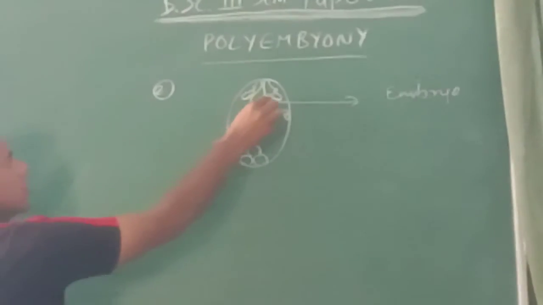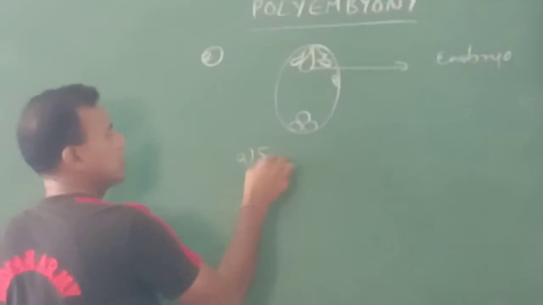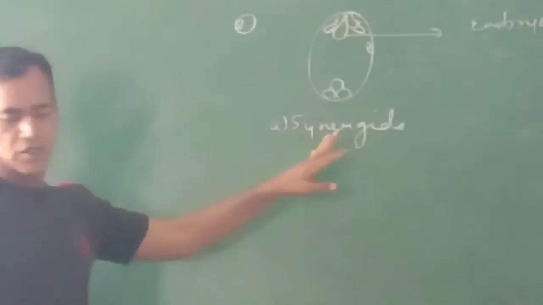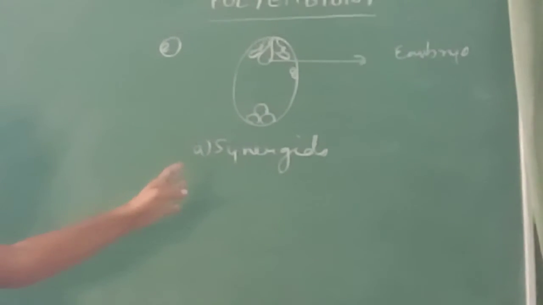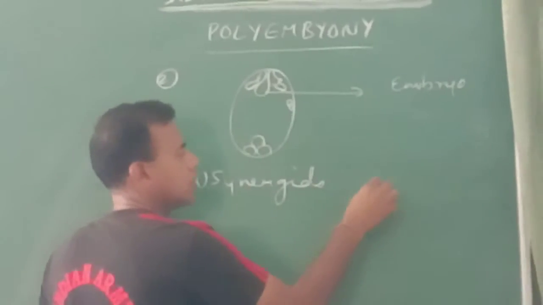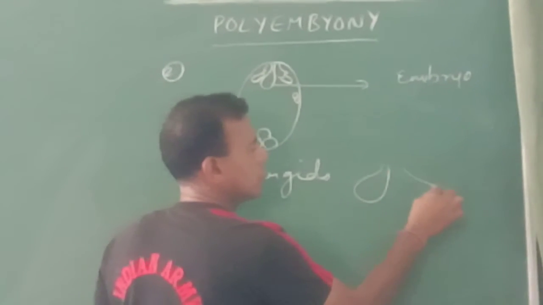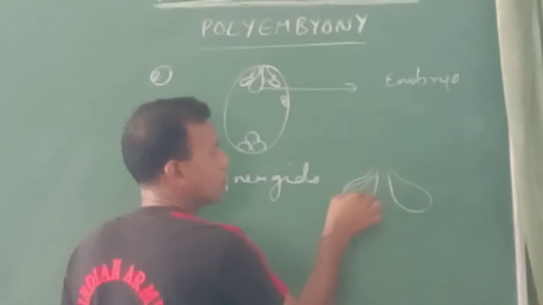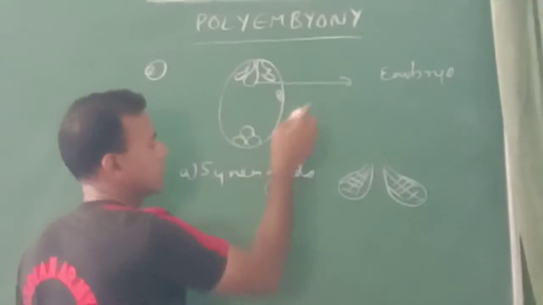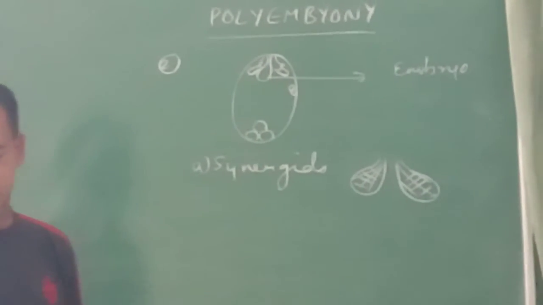Now, first of all, coming to these synergids, the embryos developed from synergids may or may not develop without fertilization. These synergid cells make embryos.